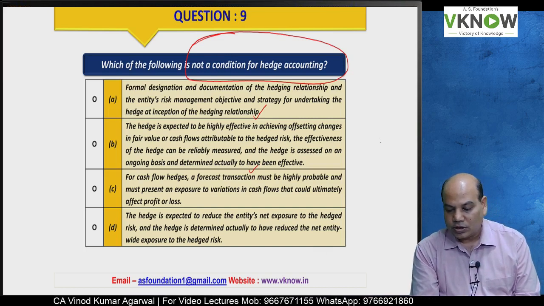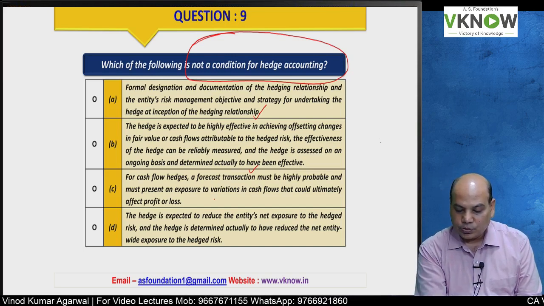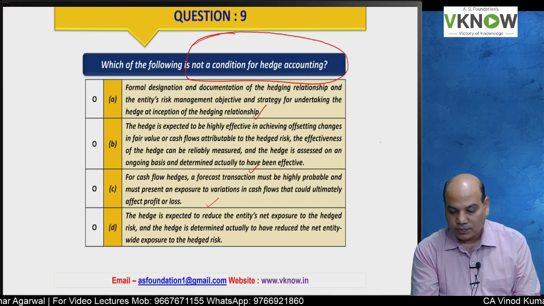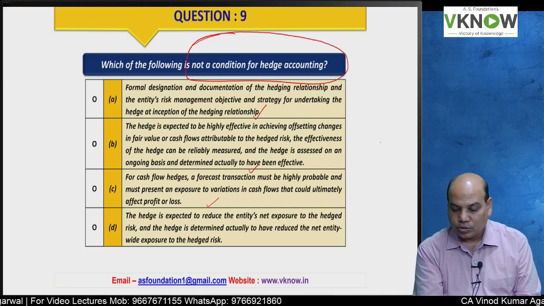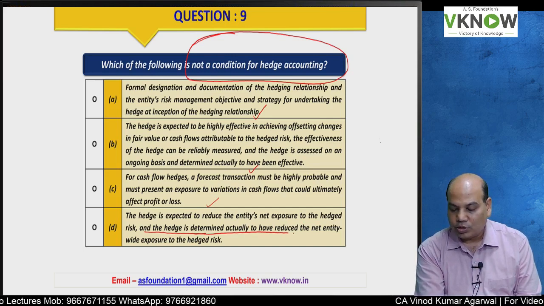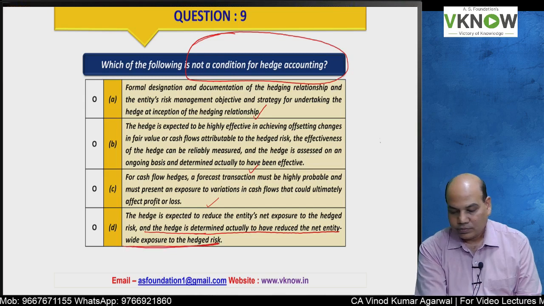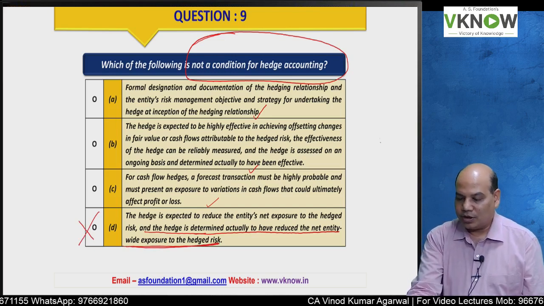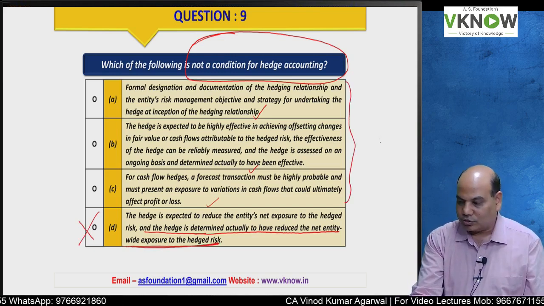For cash flow hedges, a forecast transaction must be highly probable and must present an exposure to variation in cash flow that could ultimately affect profit or loss. Okay. The hedge is expected to reduce the entity's net exposure to the hedged risk, and the hedge is determined actually to have reduced the net entity-wide exposure to hedged risk. This condition is not there. You can check. We have dictated or read these three conditions only.